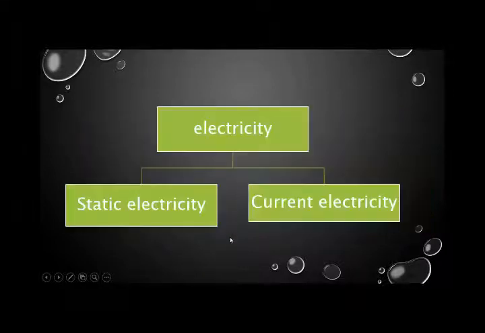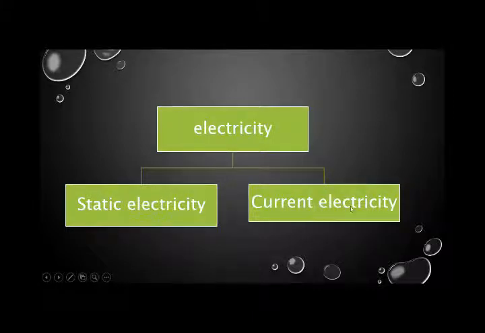First we have to understand that electricity is divided into two parts, that is static electricity and current electricity. Static electricity is about the build-up of an electric charge on the surface of an object, and it is called static because the charges remain in one area rather than moving or flowing toward another area. It means the charges stick on the surface and do not move to other surfaces. That type of electricity is known as static electricity.